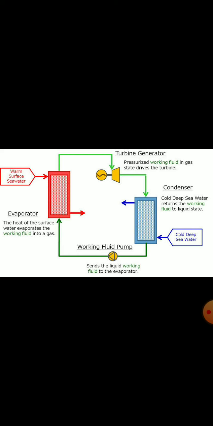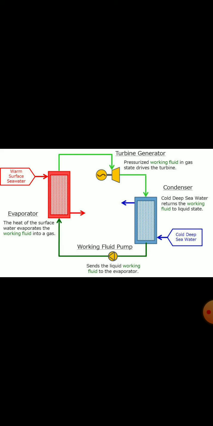Now there is an evaporator. There is liquid ammonia inside it. So when this hot water from the surface of the sea comes in, this liquid ammonia will start boiling. Why? Because we know that when the temperature increases, things will start evaporating.